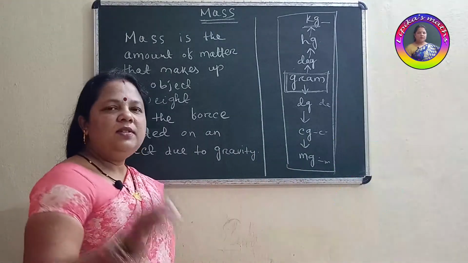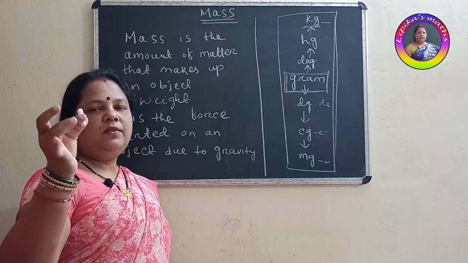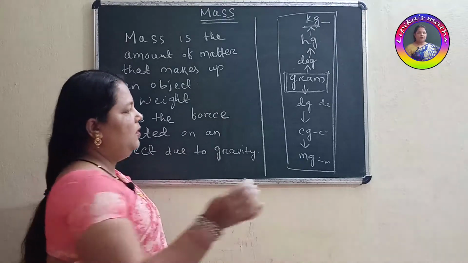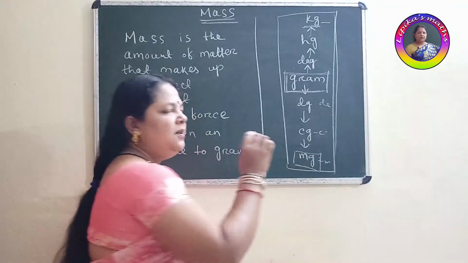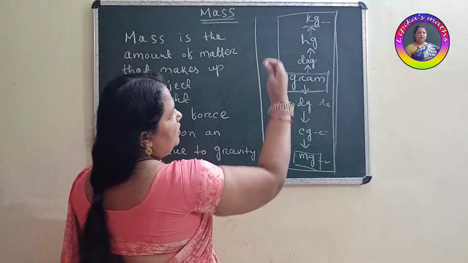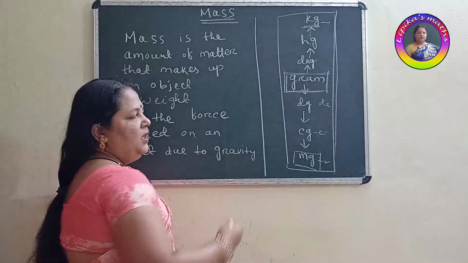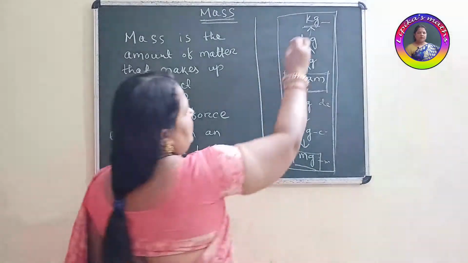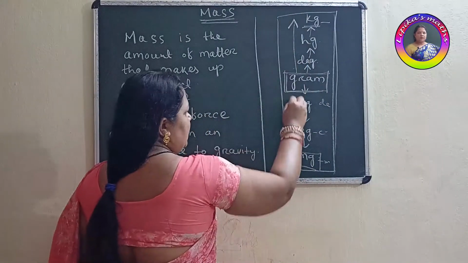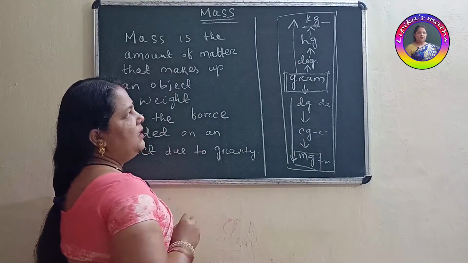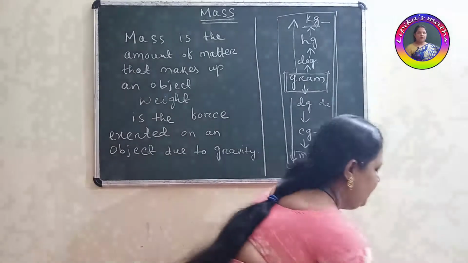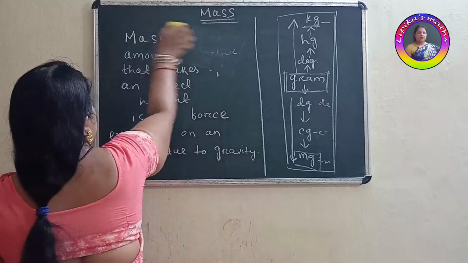Okay. Suppose what is the weight of this piece of chalk? Will you use the unit kilogram to measure this? No. We can take the smallest unit, milligram. It will come in some points. So how do we use all these units in day-to-day life? Kilogram, hectogram, decagram are called higher units and these are called lower units. And how do we change from higher to lower or lower to higher? Let me show you with examples.